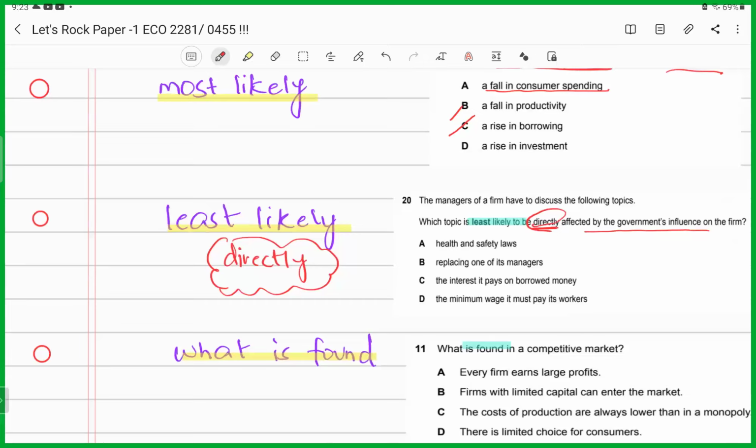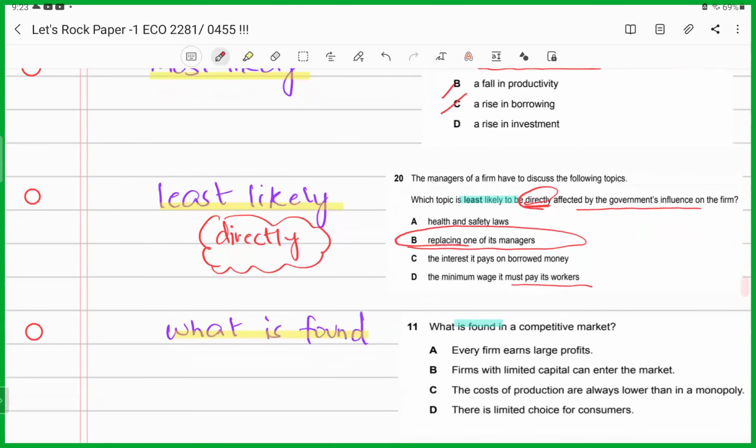Health and safety laws would be having, but indirect. Interest it pays on borrowed money. Minimum wages must pay to workers. Yes, they would all be affecting, but then what about replacing one of its managers? Yes, replacing one of its managers would be least likely to be directly affected by the government's influence on the firm. Why? Because it is an internal matter of the firm. So you see, the key word is there in the question. It's all for you to identify and mark the correct answer.